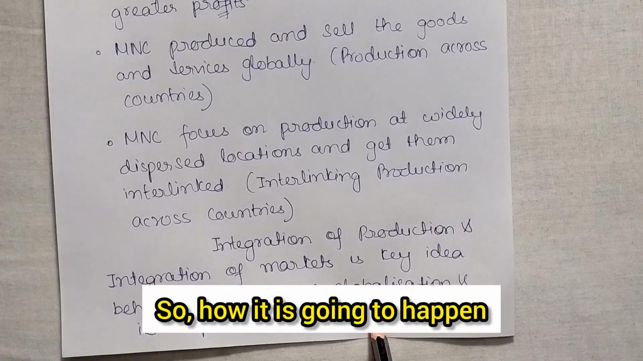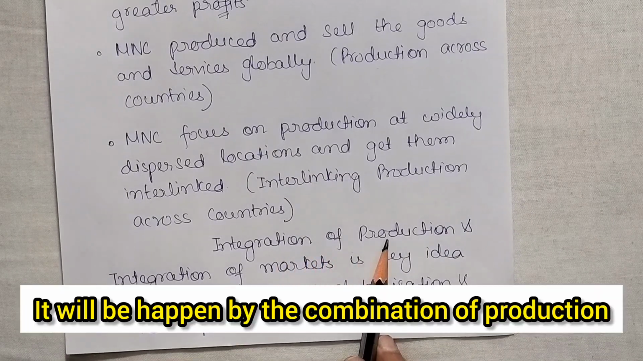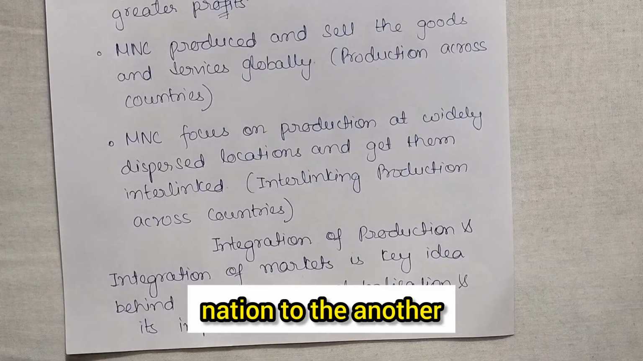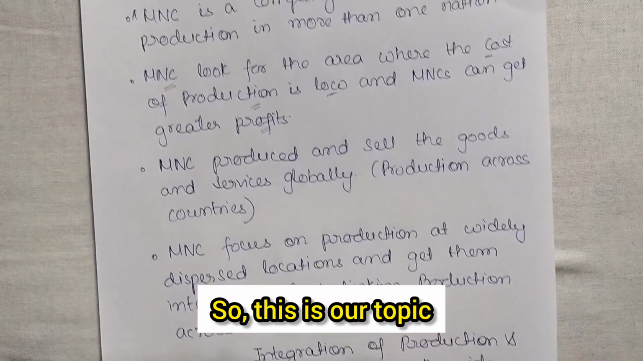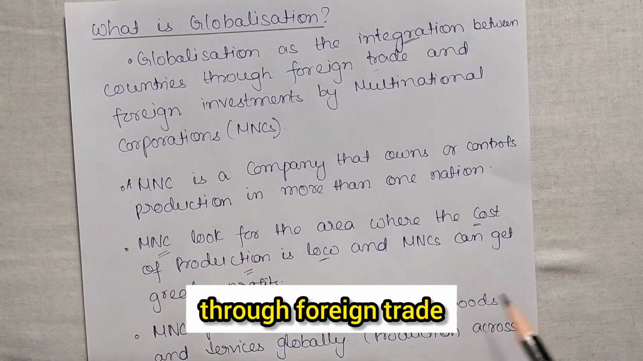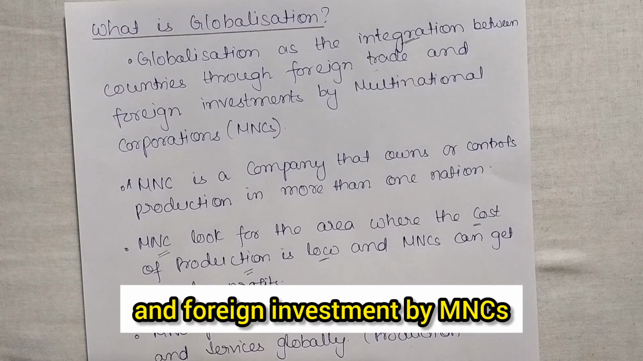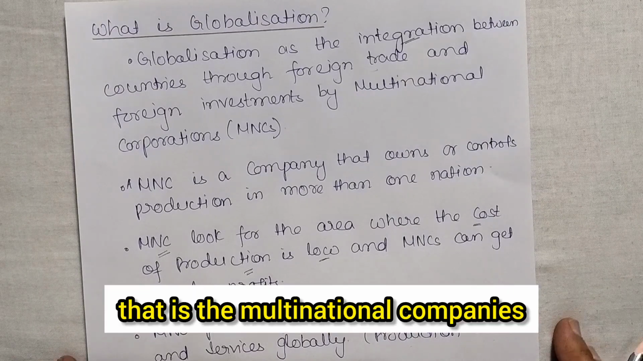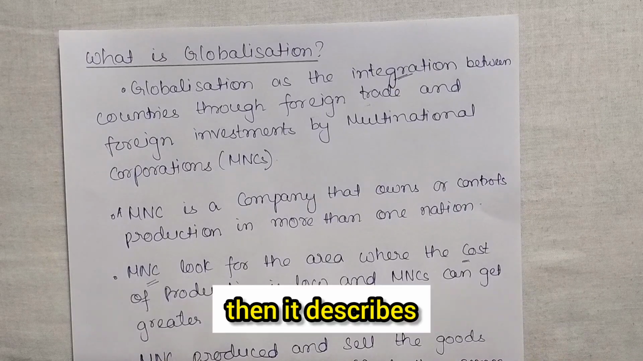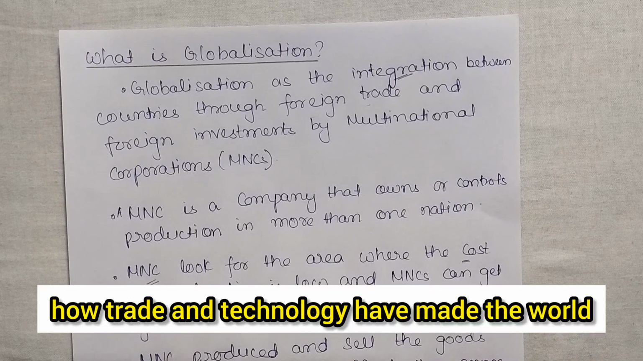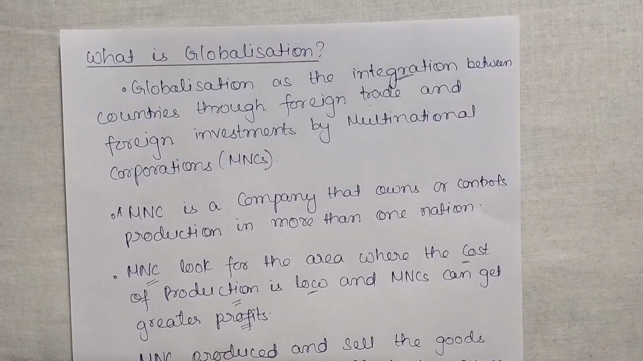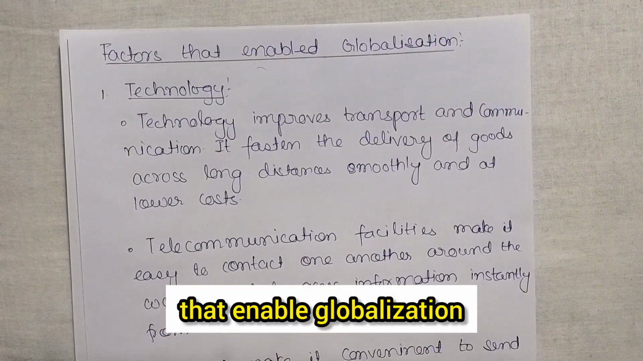So how is it going to happen? It will happen by the combination of production and the combination of the market from one nation to another. Okay, so this is our topic, the meaning of globalization. It is the integration between the countries through foreign trade and foreign investment by MNCs, that is, the multinational companies. And if I say the term globalization, it describes how trade and technology have made the world connected and interdependent.